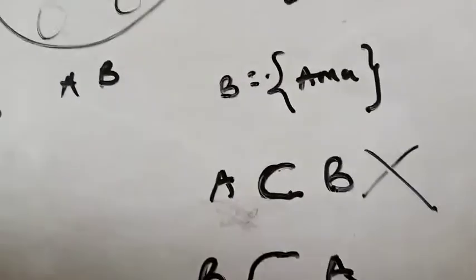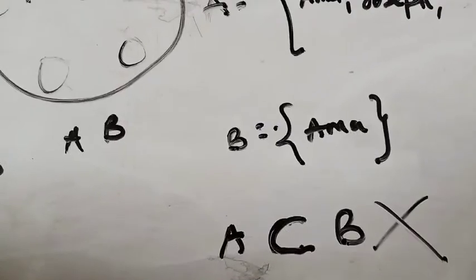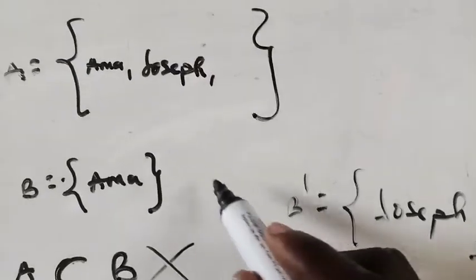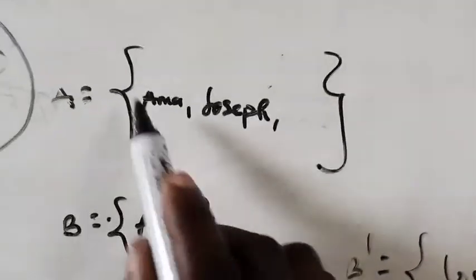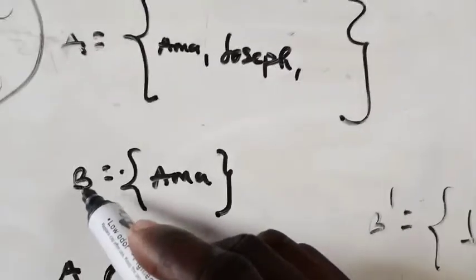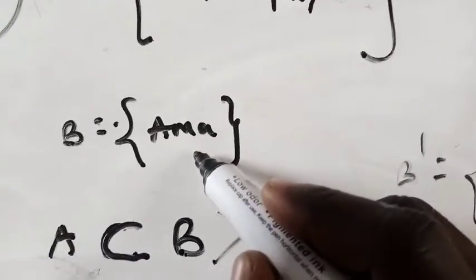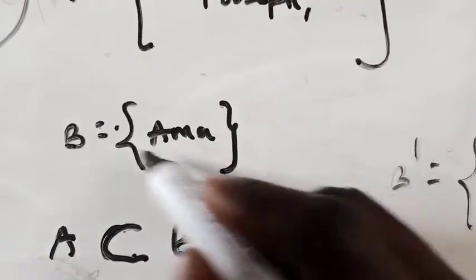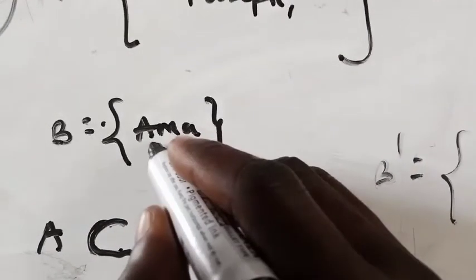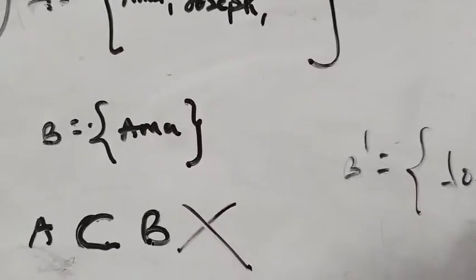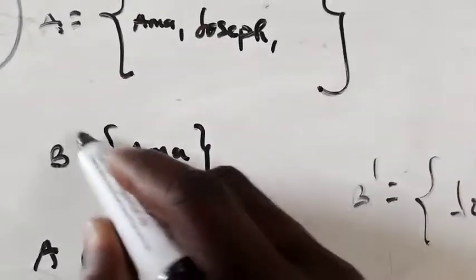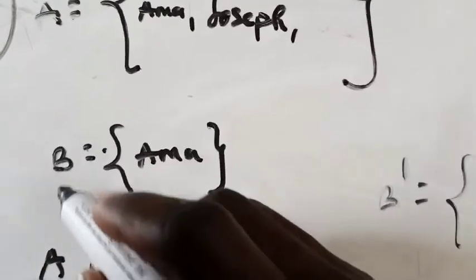Now the complement that we are talking about. If you say something is a complement, look at this. This is the entire house. Assuming you have only two people in the house, and then we have another room in that house that contains only Amma. If you want to determine the complement of this room, it is everybody that is not in your room. Everybody that is not in your room is what we call the complement. So if you are not in this room, you are the complement of B. This is this particular room.